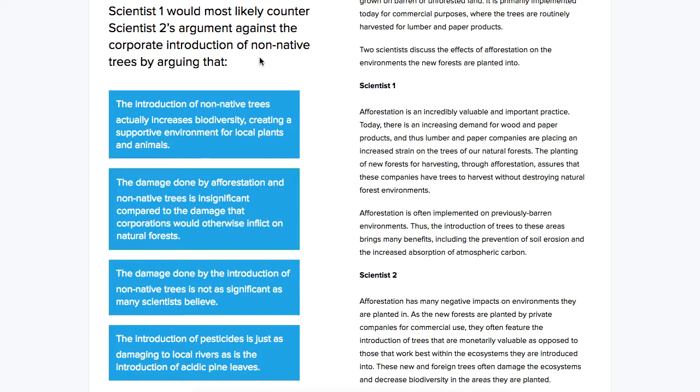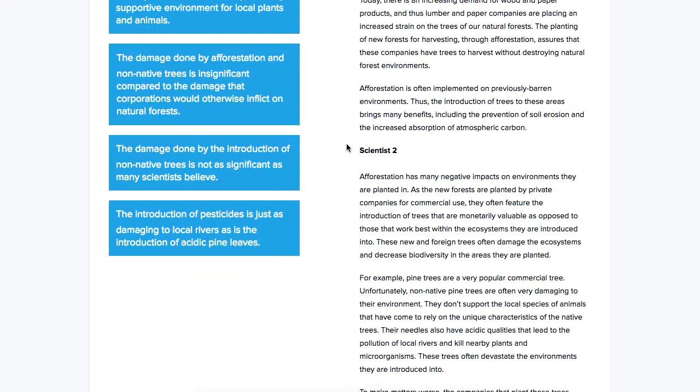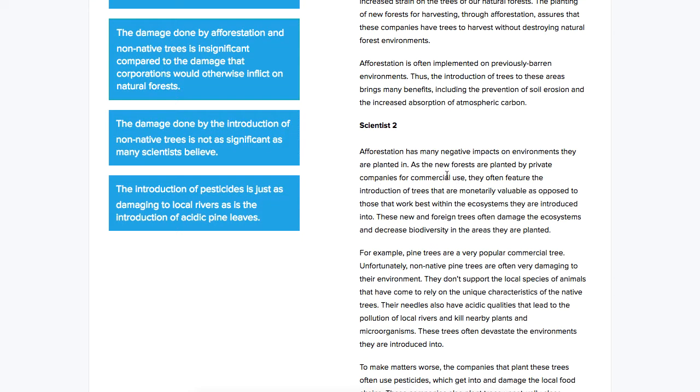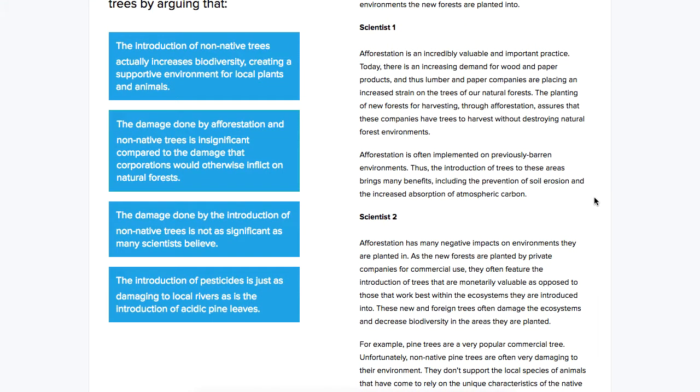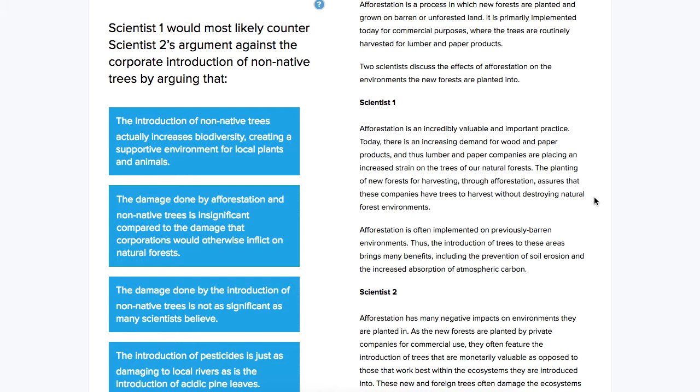So the first thing that we need to do is understand scientist 2's argument against the corporate introduction of non-native trees. So scientist 2 argues that as new forests are planted by private companies for commercial use, I'm looking right here, they often feature the introduction of trees that are monetarily valuable as opposed to those that work best within the ecosystems that they are introduced to. So we see they say that they damage the ecosystems and decrease biodiversity, and then they have some other arguments about specific species. So we need to do two things.